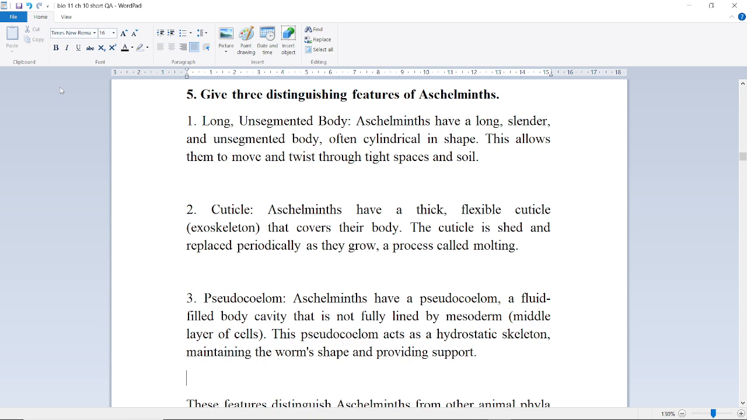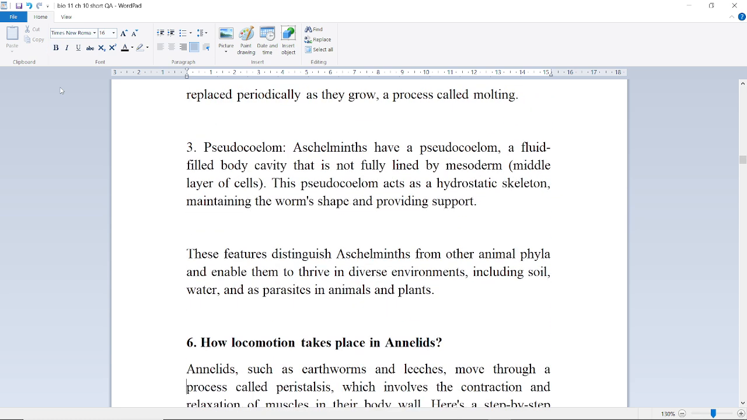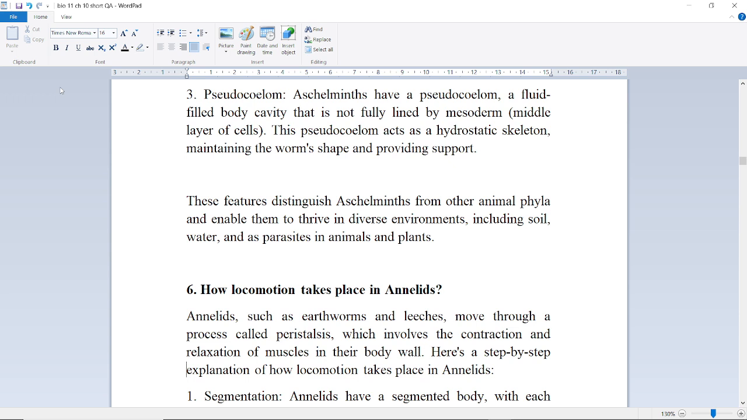Next is pseudocoelom. Aschelminths have a pseudocoelom, a fluid-filled body cavity that is not fully lined by mesoderm, the middle layer of cells. The pseudocoelom acts as a hydrostatic skeleton, maintaining the worm's shape and providing support. These features distinguish aschelminths from other animal phyla and enable them to thrive in diverse environments including soil, water, and as parasites in animals and plants.